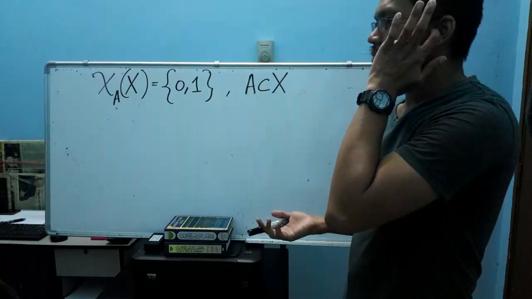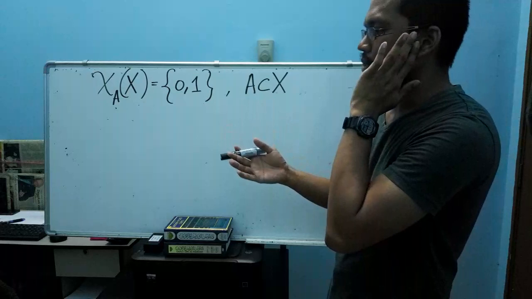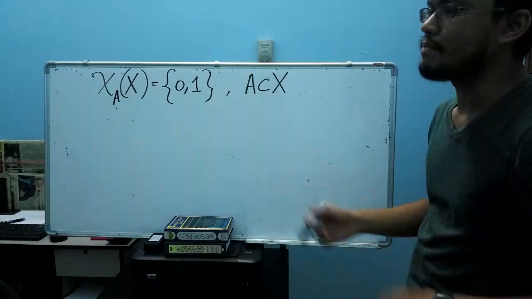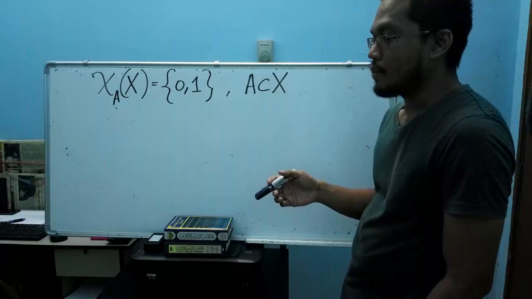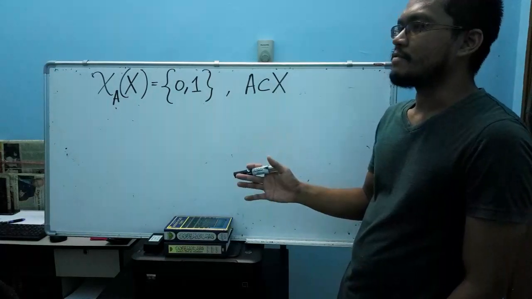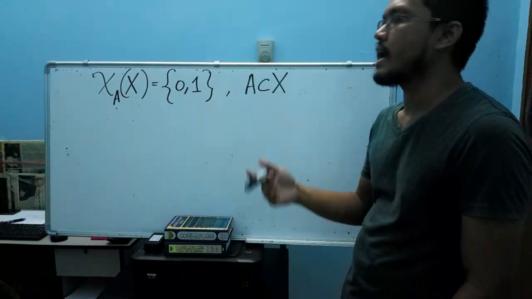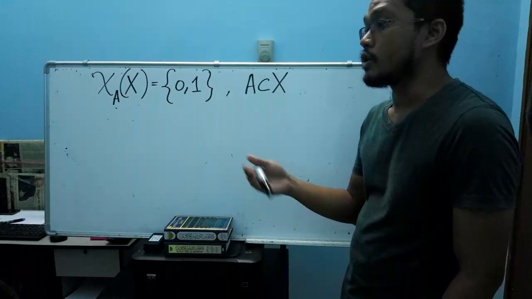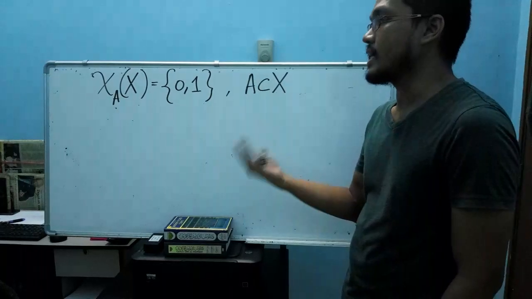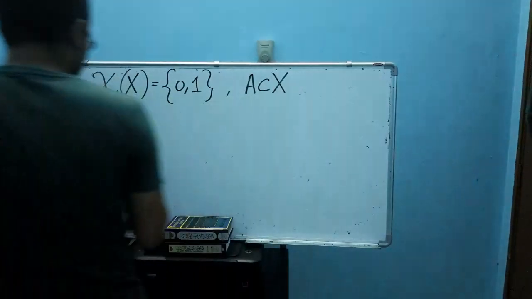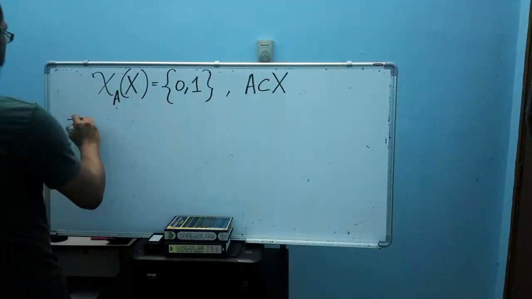At the moment we just consider that our indicator function can be any. We will not assume it is measurable, and we are not assuming it to be non-measurable. Let it be any indicator function.